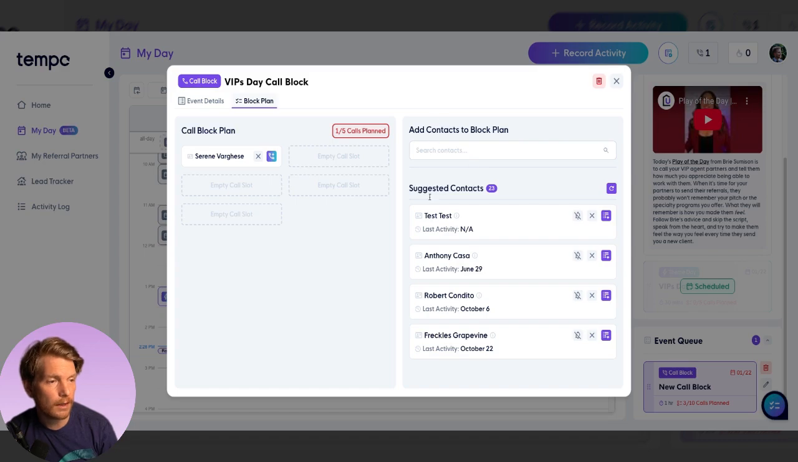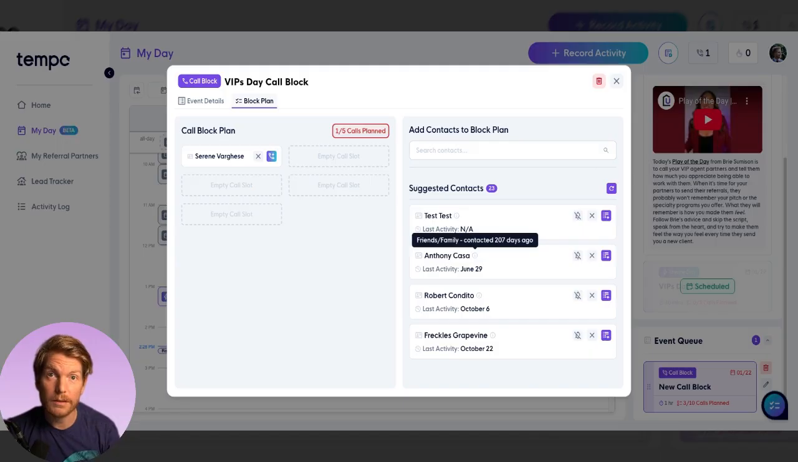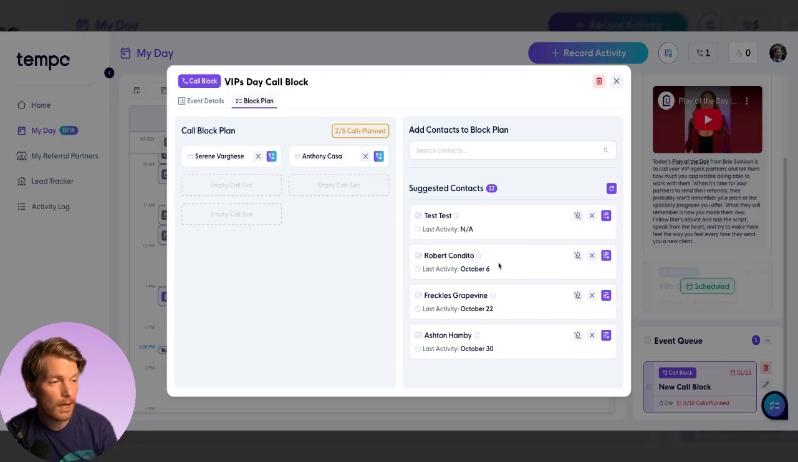Let's see if it will even show you why they are being suggested to you. See Anthony Casa here. Friends and family, last contacted 207 days ago. You guys all know that's not true, but 207 days ago. It'll show Ashton, a starred referral partner for my relationship tracker that was last contacted 84 days ago.